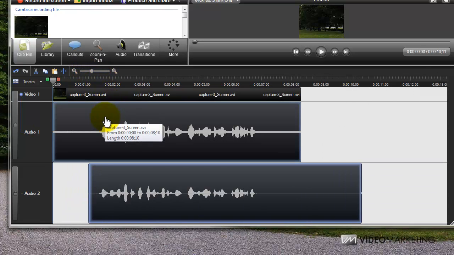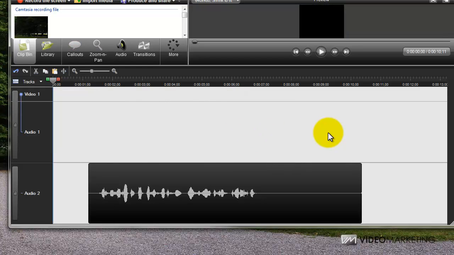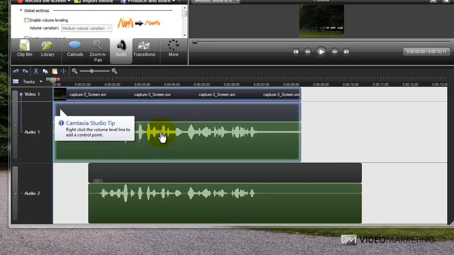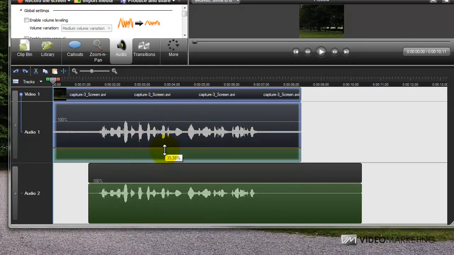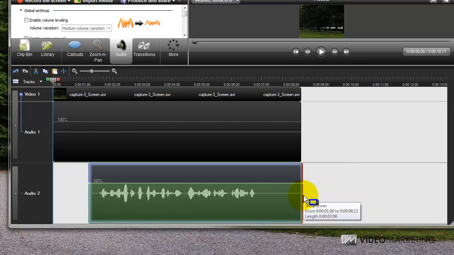So now what I am doing is I am removing this audio track which has the noise in it. Oops, the video has also gone. So instead of removing the audio track, what I can do is I can bring down its volume to 0 and bring this one up here, and now I have the screen recording with a crystal clear audio.